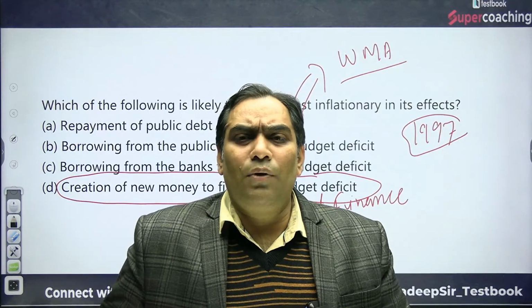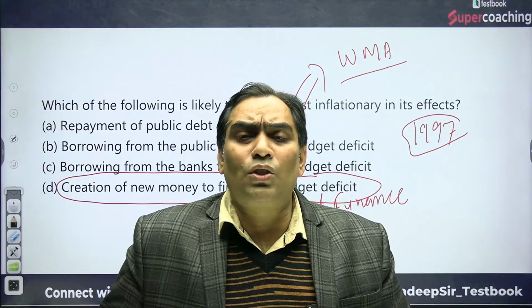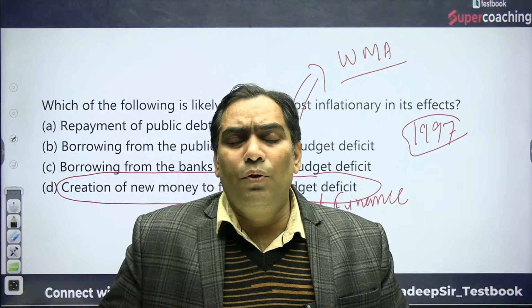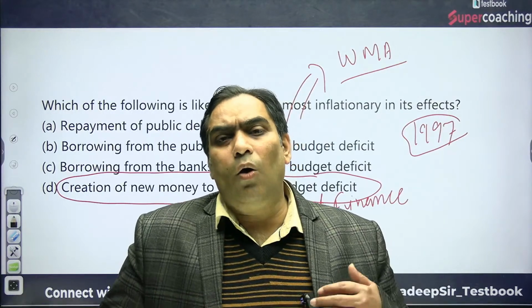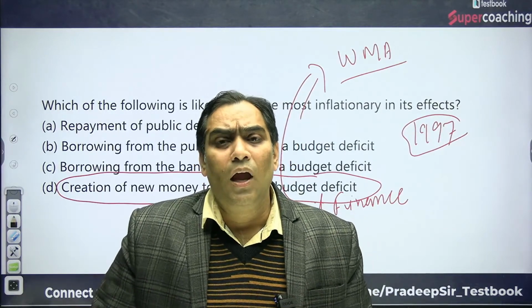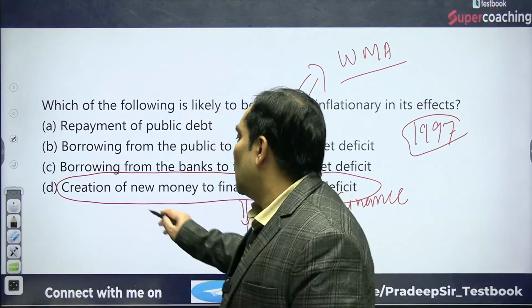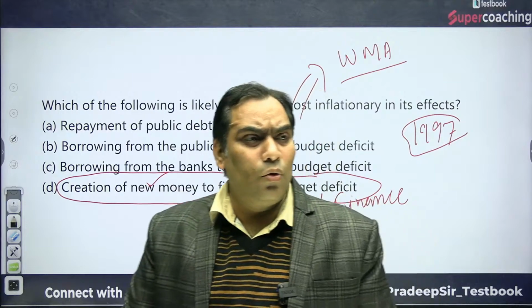Deficit financing is the most inflationary in any economy. If you print new currency without increasing your production capacity, it will definitely be inflationary in the economy. So the right answer is going to be D only.